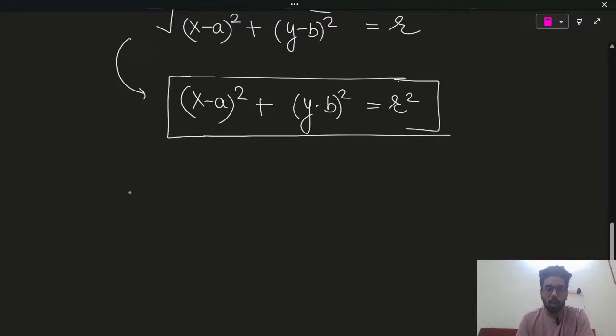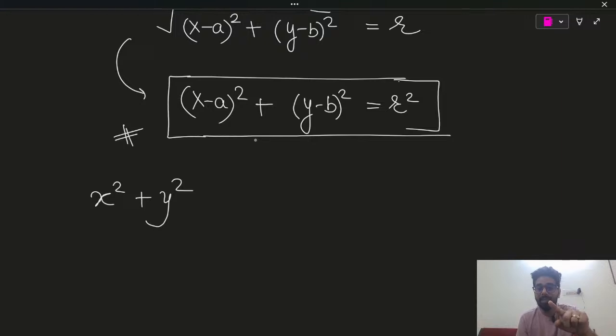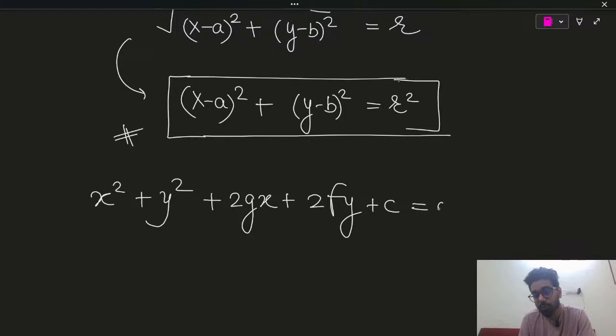Now, this is what we have got. After this, when we will expand this thing, we are going to get x square plus y square. Now, instead of expanding this, I am writing its general expanded form: plus 2gx plus 2fy plus c is equals to 0.